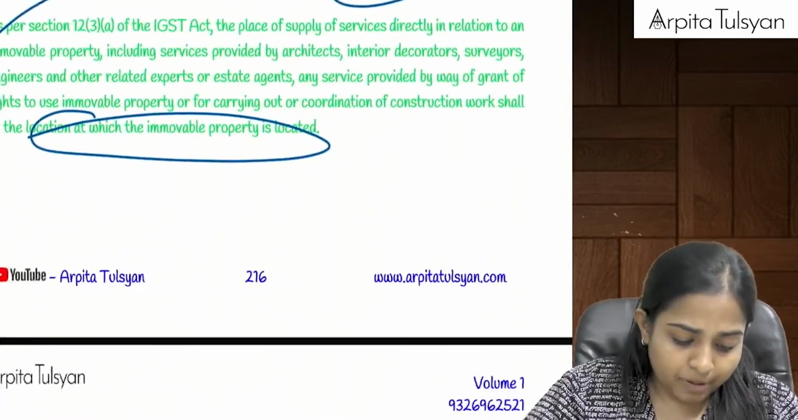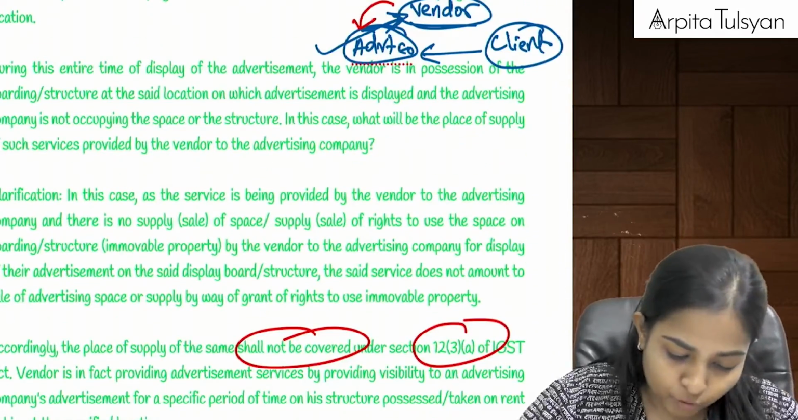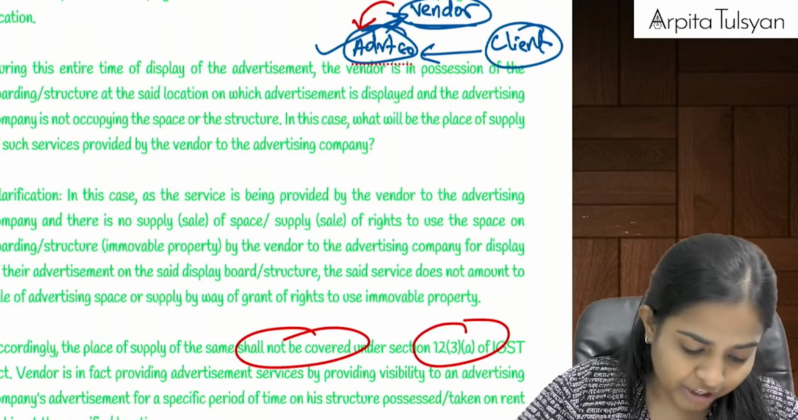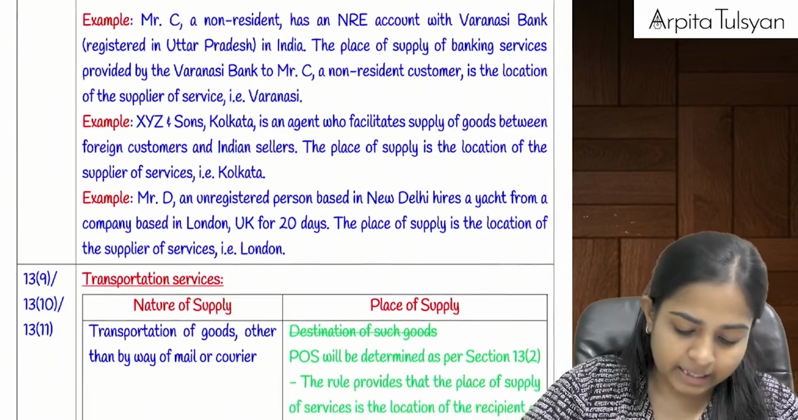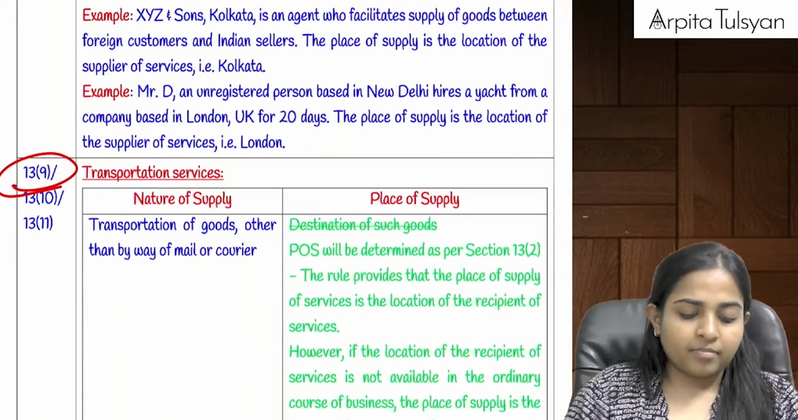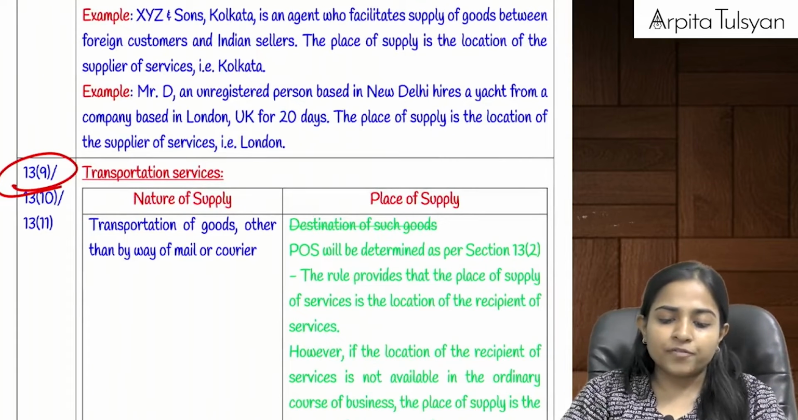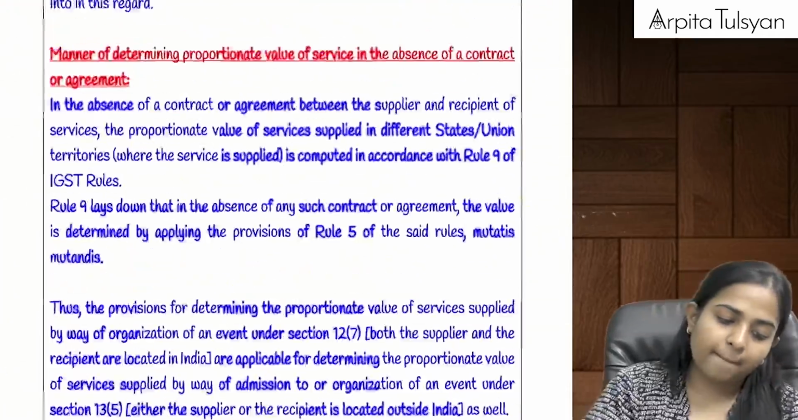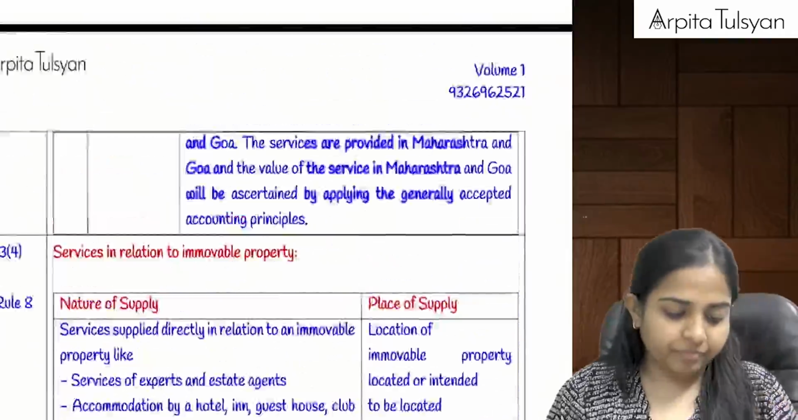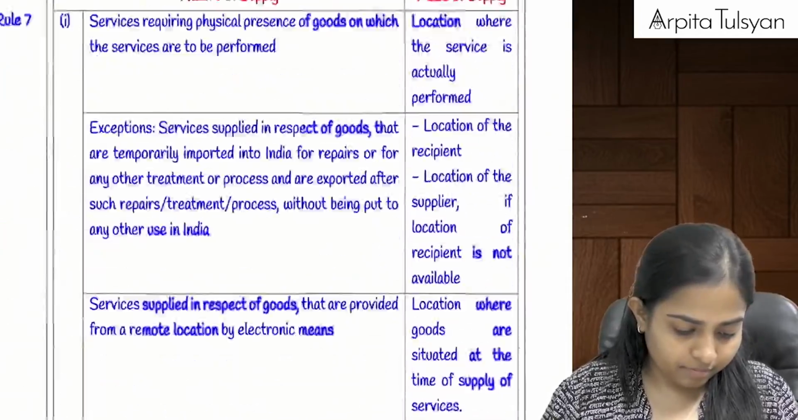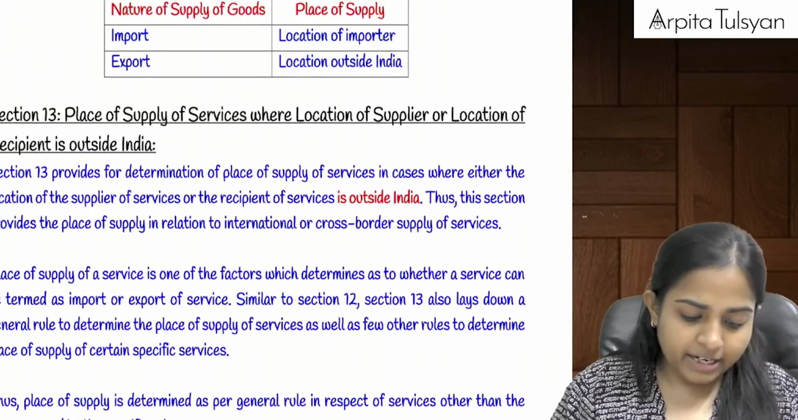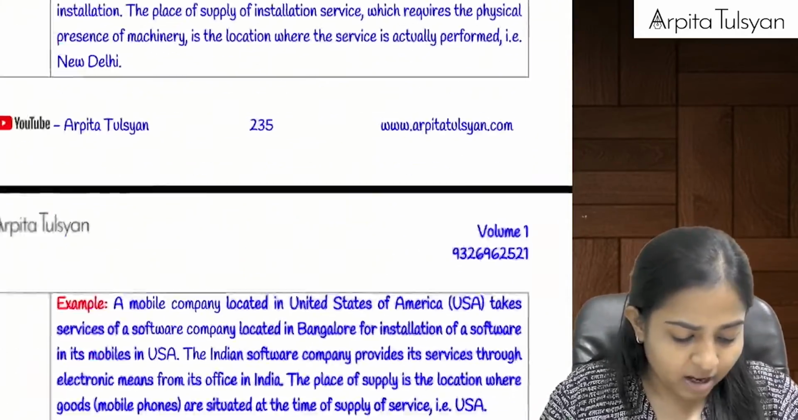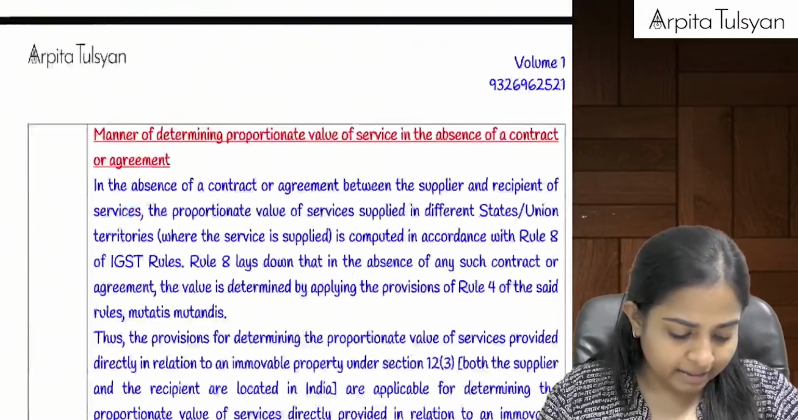Now, a couple of amendments from the CA final point of view, also specifically applicable for CA final in the later part of the chapter. Come to section number 13.9. Services, place of supply in case of services. Section number 13, place of supply, where the location of any one of the persons is located outside India. In that section number 13.9.